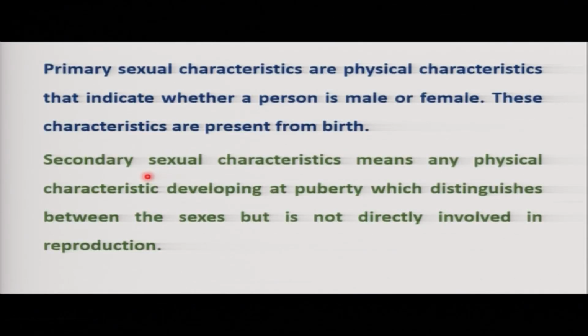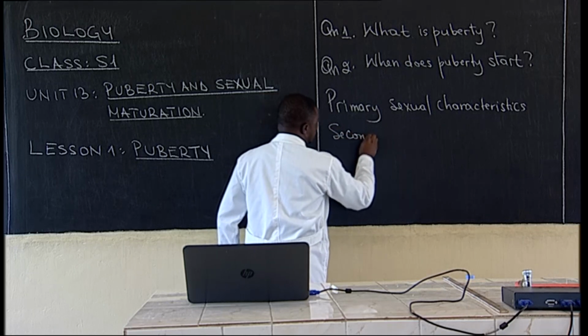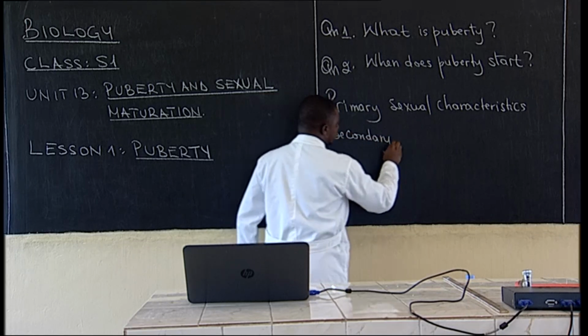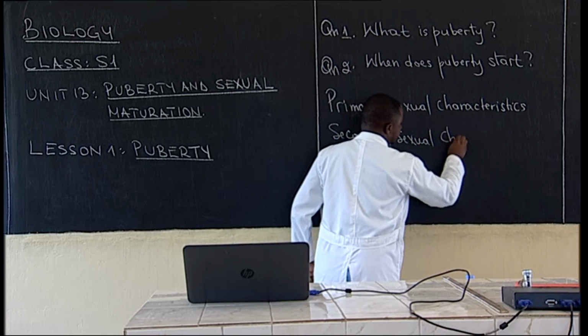Now, these changes we are talking about, we have what we call primary sexual characteristics. We also have what we call secondary sexual characteristics.